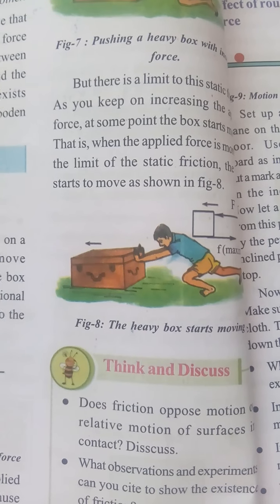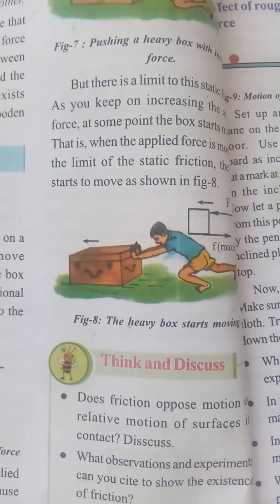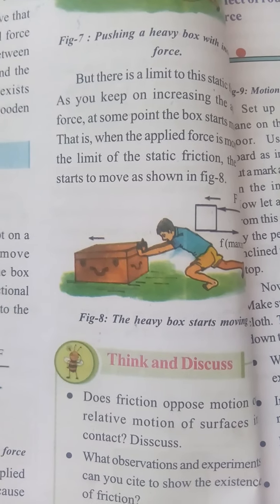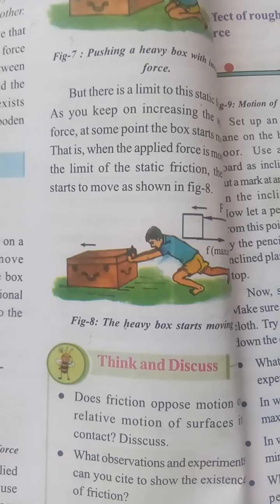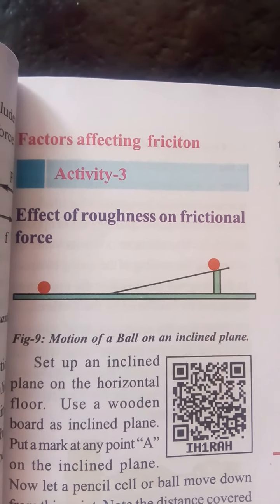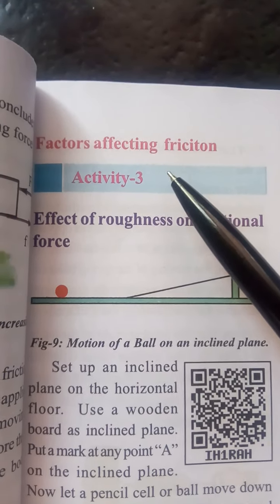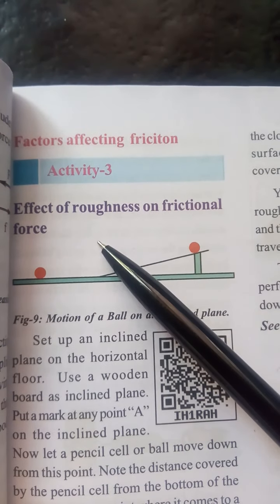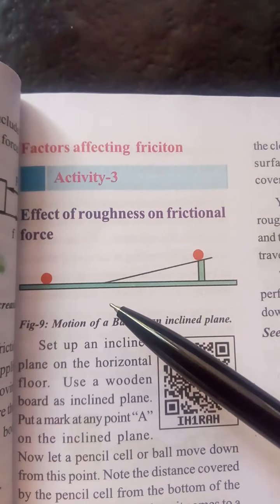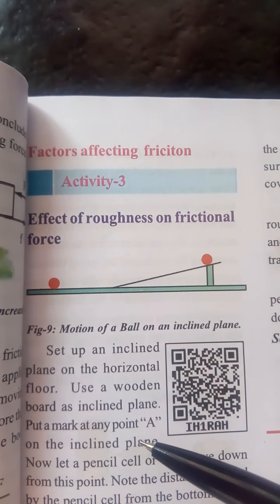Next, activity 3, children. Observe activity 3: effect of the factors affecting friction, the effect of roughness on friction force.